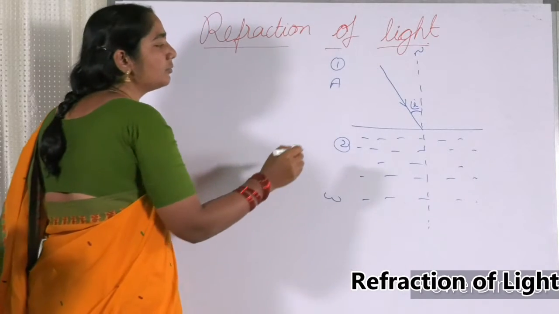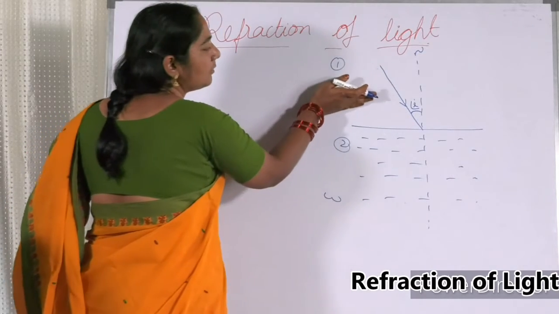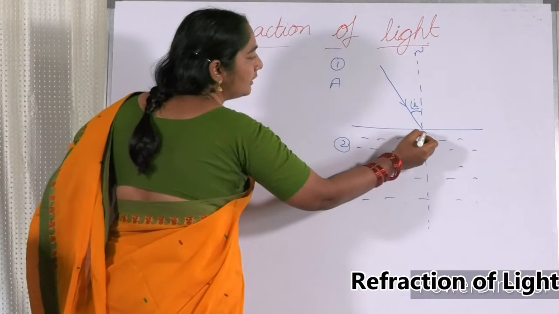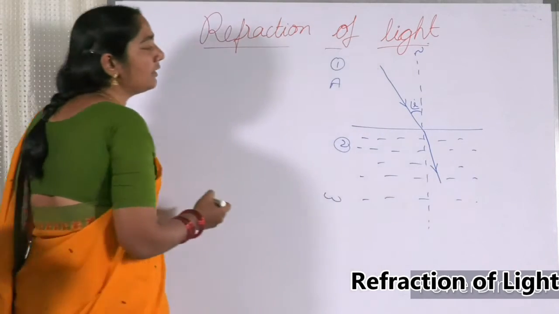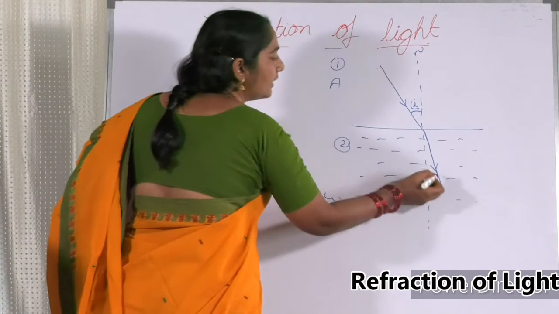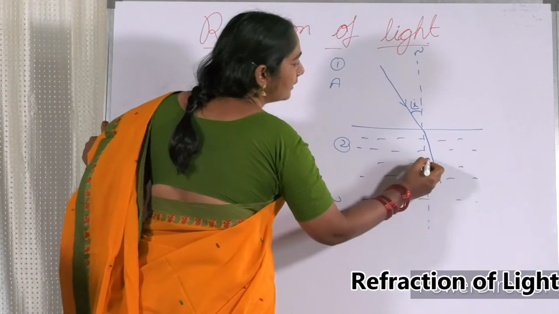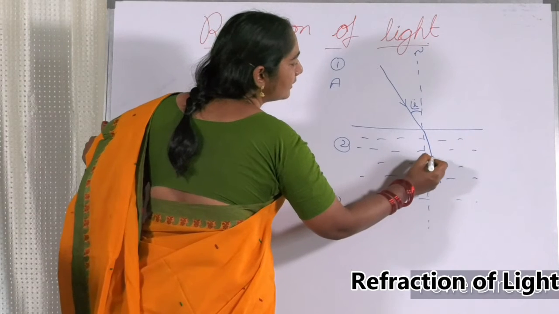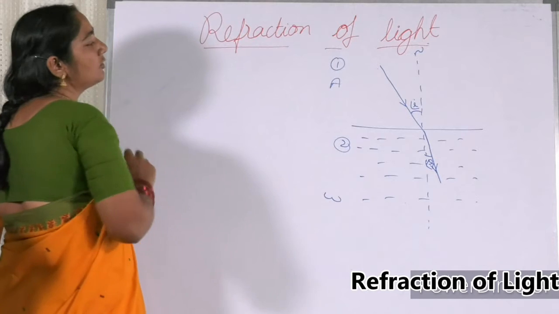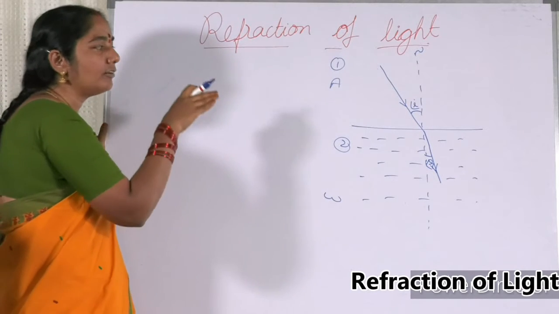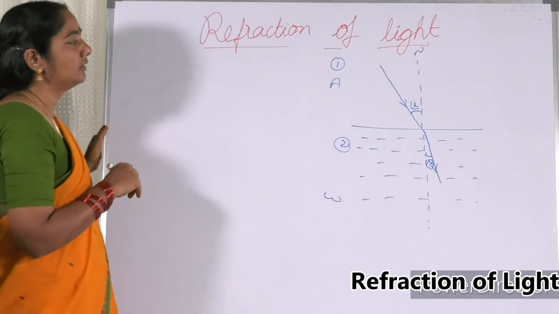When the ray is moving from this rarer medium to this denser medium, the ray takes a bend towards the normal. And this ray is called the refracted ray, and this angle is called the angle of refraction. So that is called the phenomenon of refraction. This kind of bending is called the refraction.